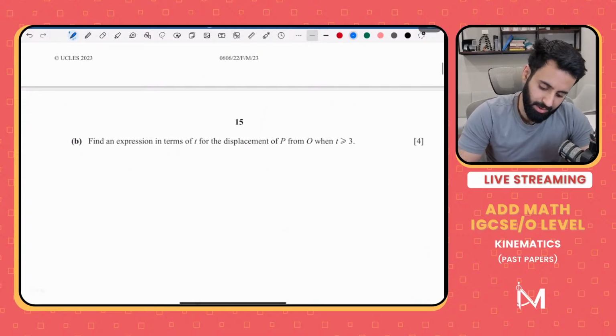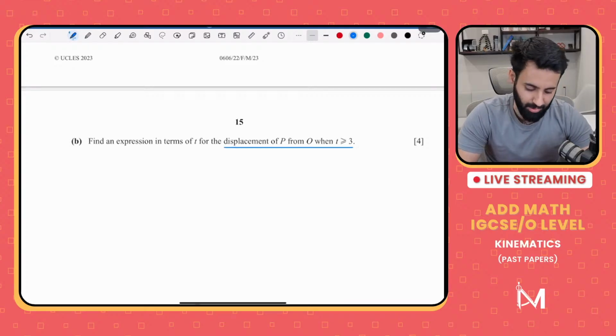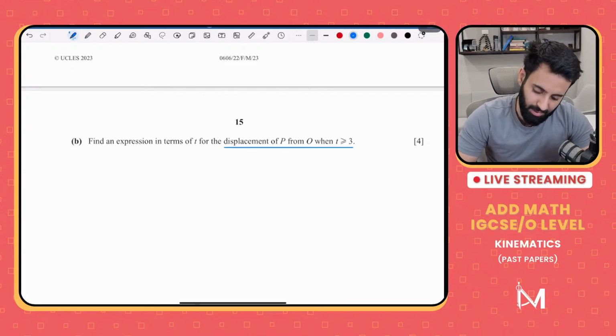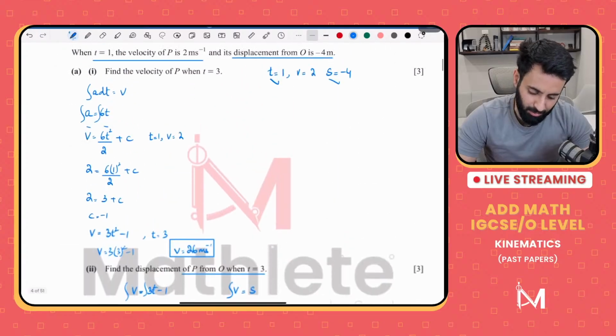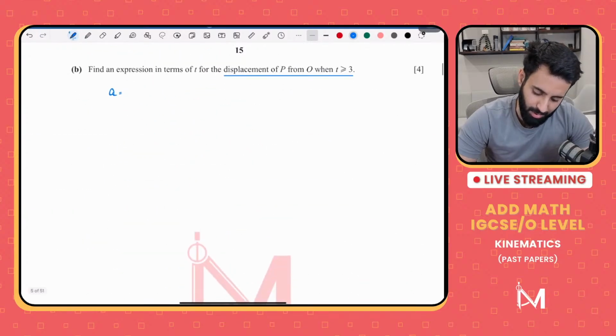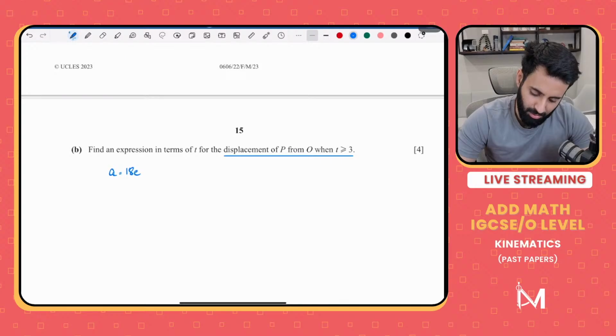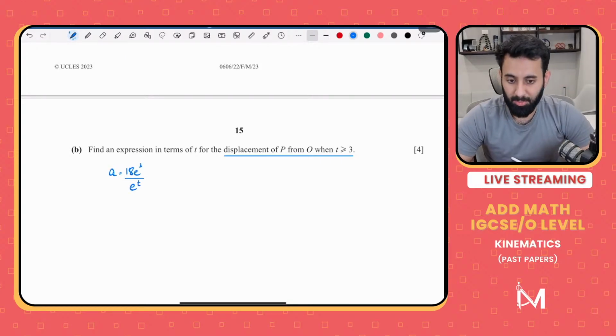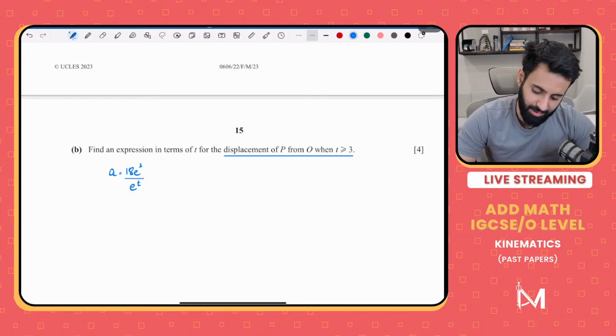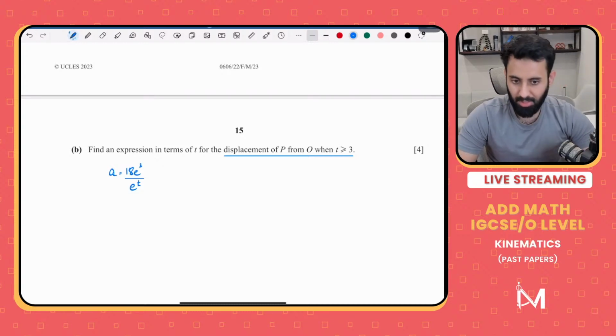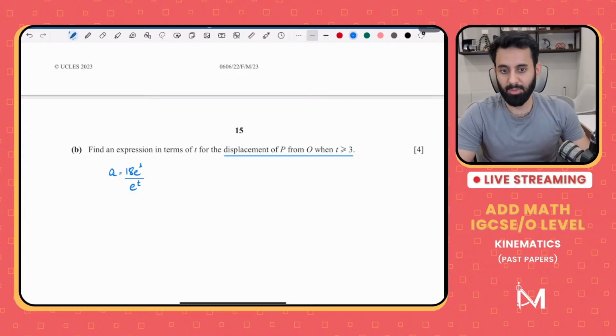Find an expression in terms of t for the displacement of P from O when t is greater than or equal to 3. Now notice that for t greater than or equal to 3, the equation for acceleration that we were given was 18e cubed upon e to the power t. So what we have to do is integrate this once to get velocity, and then integrate it again to get displacement. So we actually have to integrate it twice.